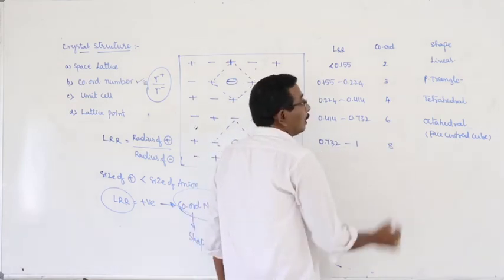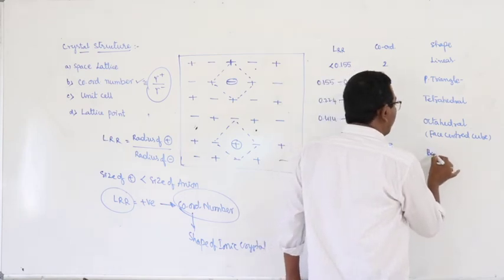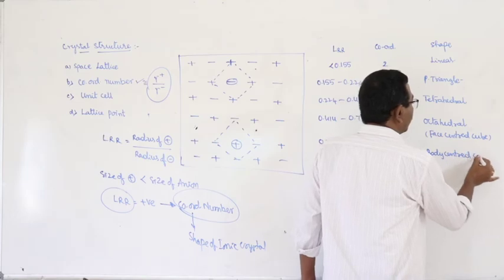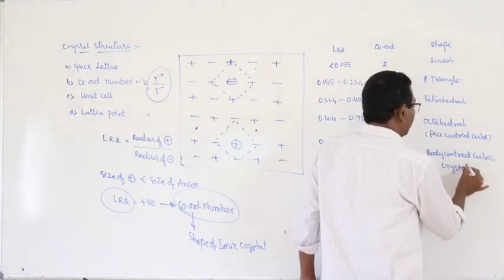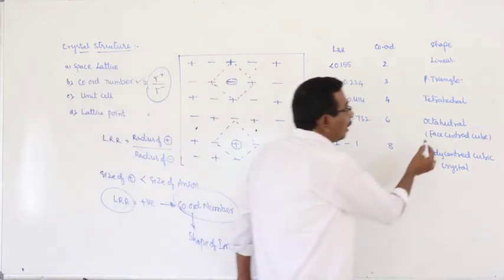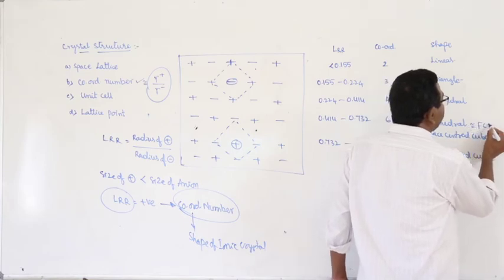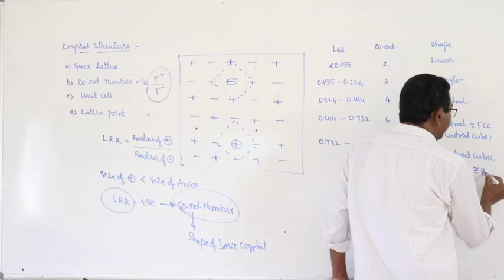0.7321, coordination number 8, and this is the body-centered cubic crystal. In short form, this is also represented as FCC and this is represented as BCC.